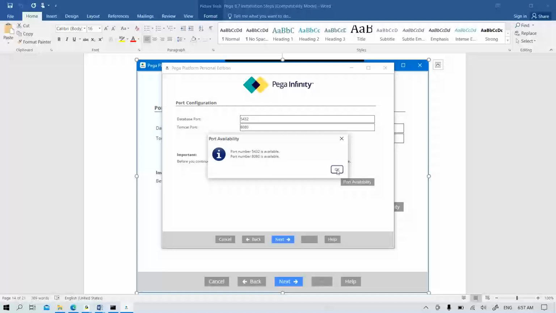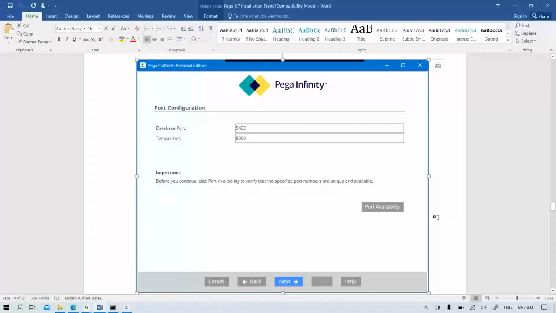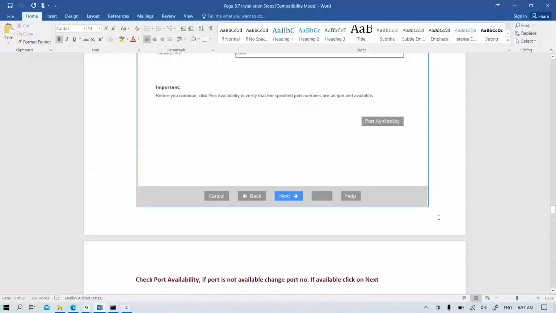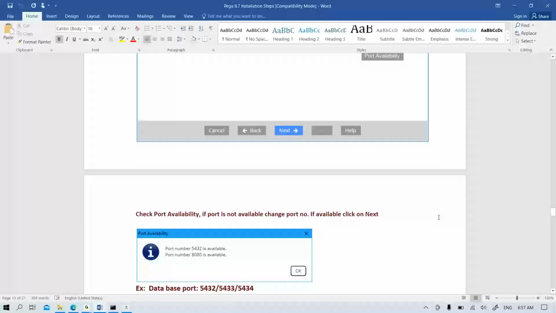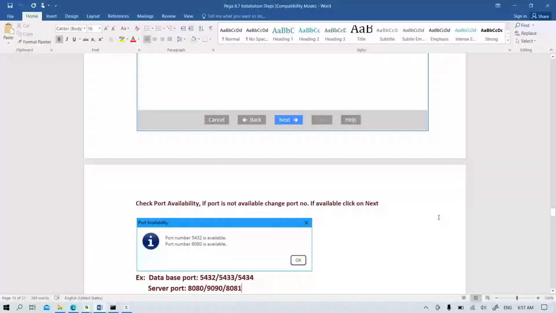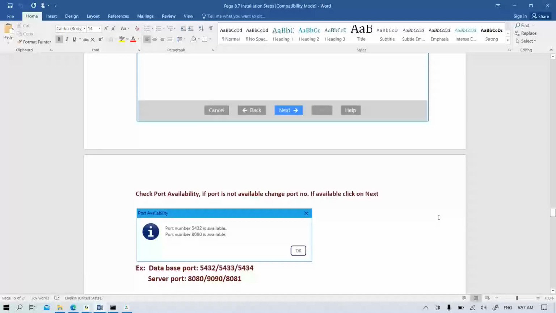See, suppose the port is not available, then you have to change some numbers. Sometimes what happens is, in your systems you may have some other databases or servers running. At the time of installation, some other database is already running in the backend, or any server is running in the backend. So in that case, if the same port number is allocated for that, it may conflict. Mostly it will be available, but in any case, if the port is not available, then you have to change that particular port number to some alternate number.